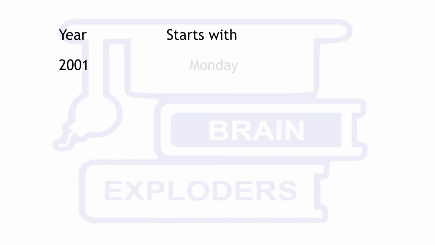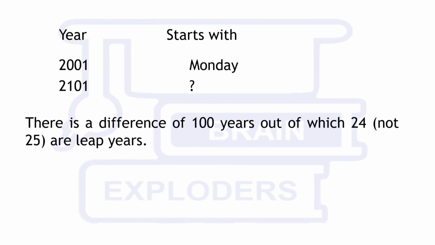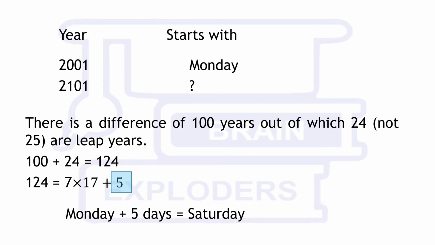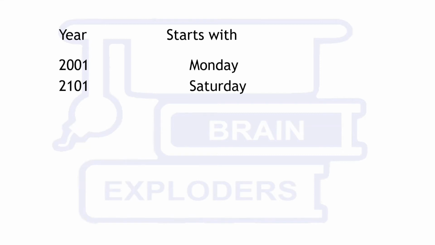Year 2001 starts with Monday. From 2001 to 2101, there is a difference of 100 years, out of which 24 are leap years. Add 100 for all years and 24 for leap years. We get 124, which on division by 7 leaves remainder 5. Fifth day after Monday is Saturday. Hence, 2101 starts with Saturday.